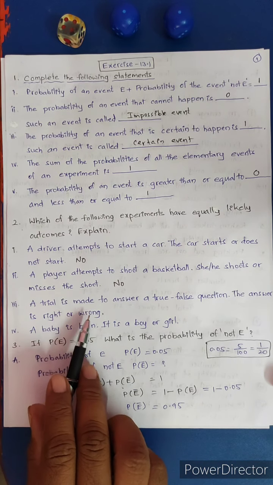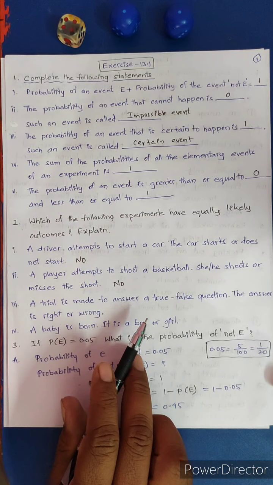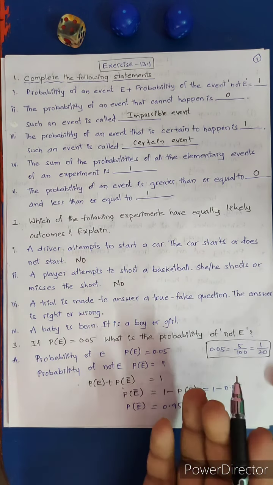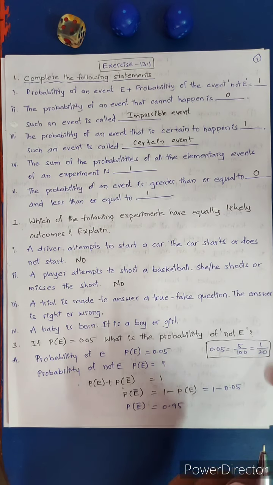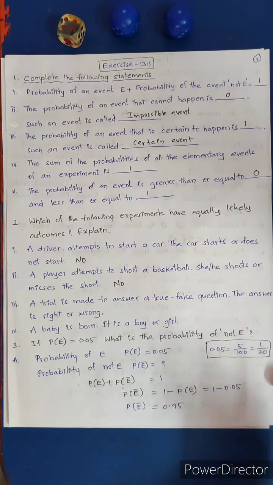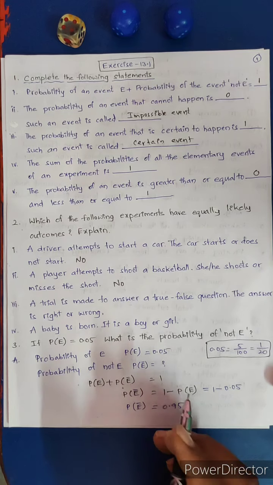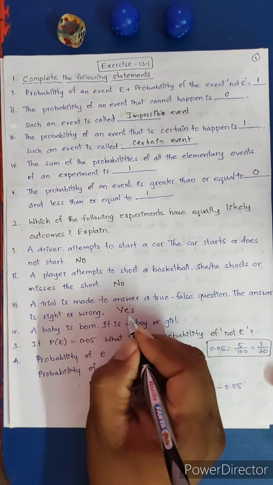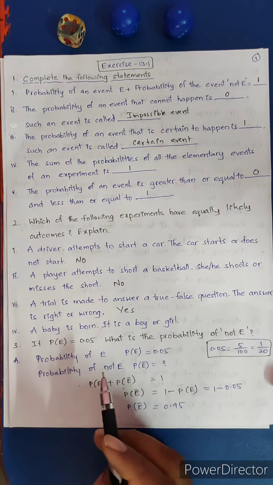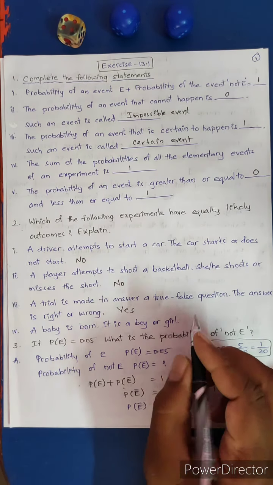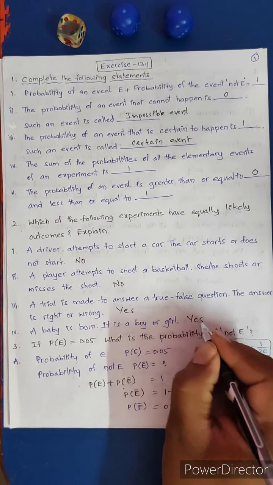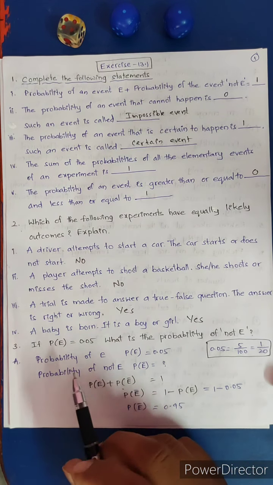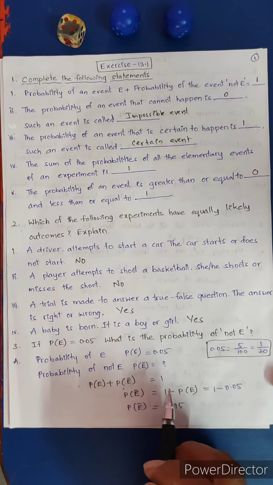Third one: a trial is made to answer a true or false question. True has half chance, false has half chance. The answer is right or wrong, so each has half chance. So this is an equally likely event. Yes. Now next, a baby is born. It is a boy or girl. This one is also an equally likely event. Yes.